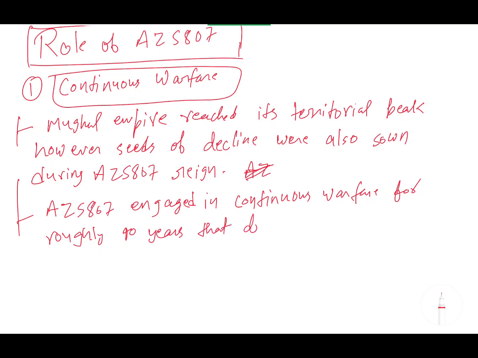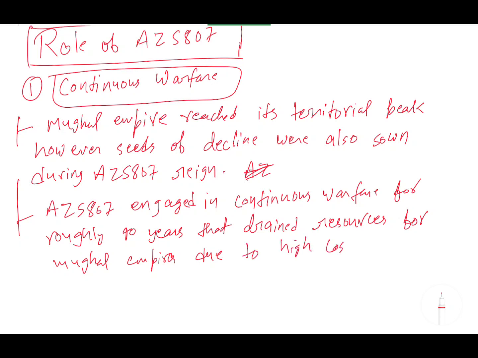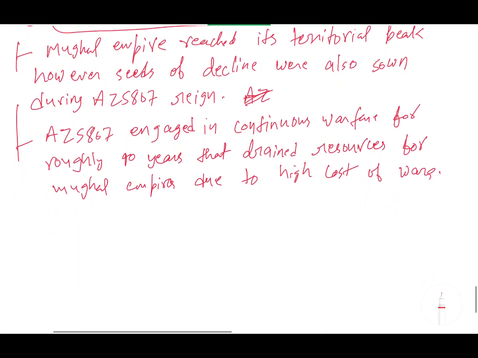That drained resources of the Mughal Empire due to the high cost of war. That is the second point.